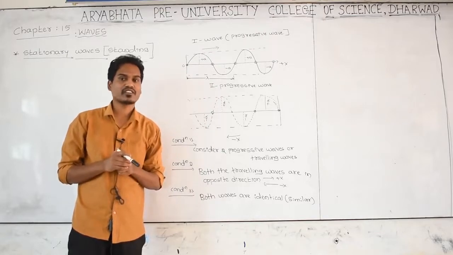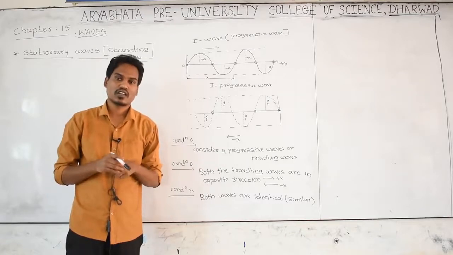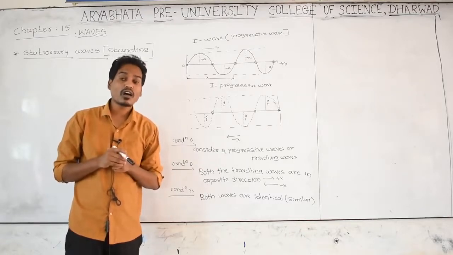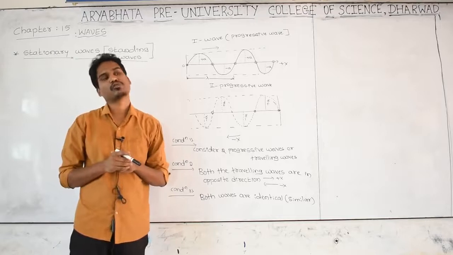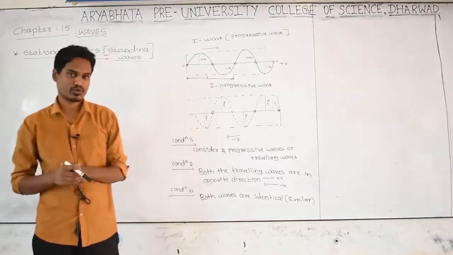It may be frequency, it may be wavelength, it may be speed or the type of the waves. When all are the same, those waves we are going to call identical waves.